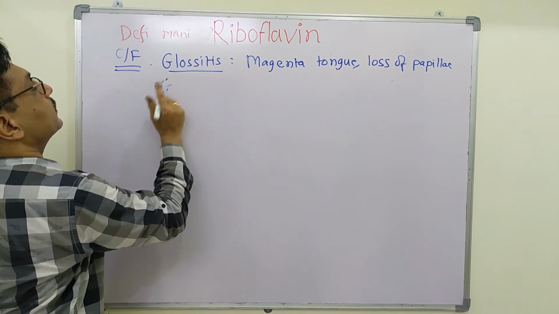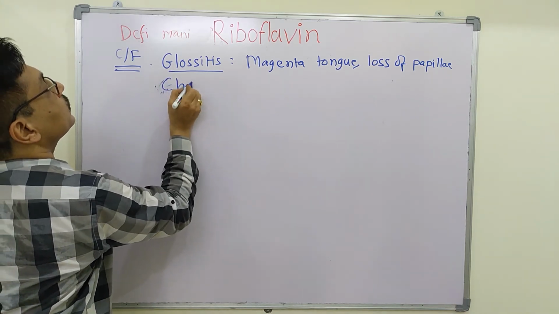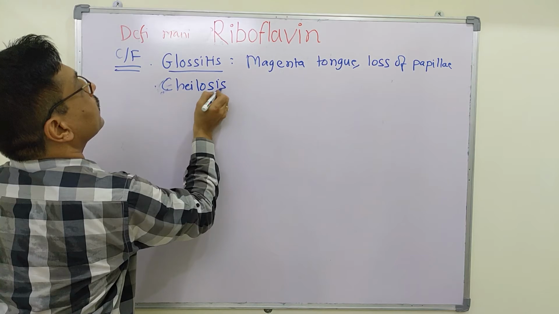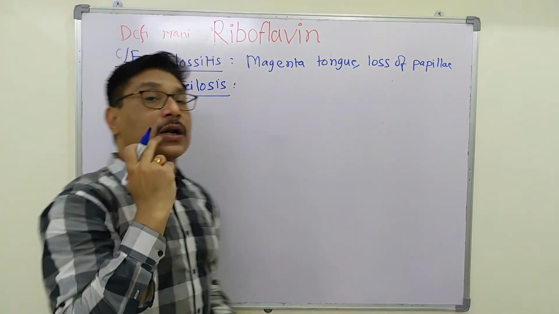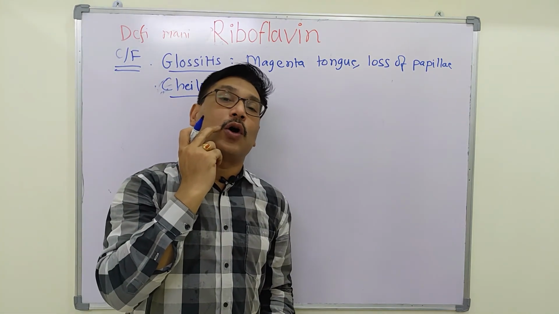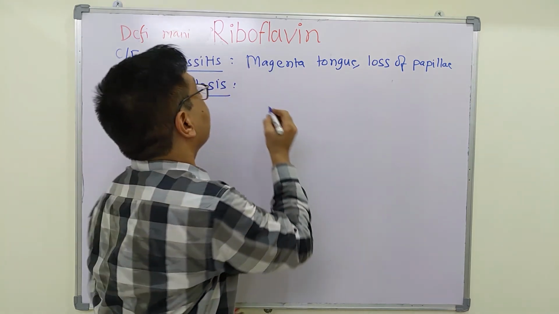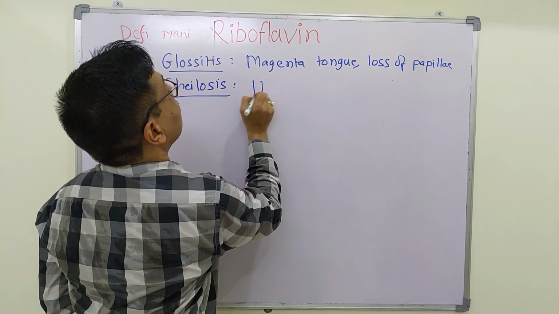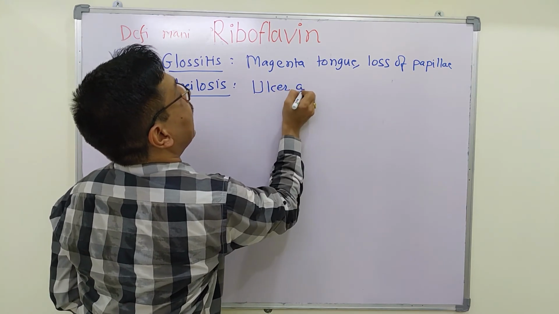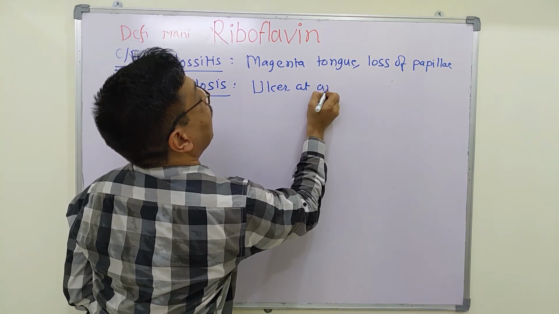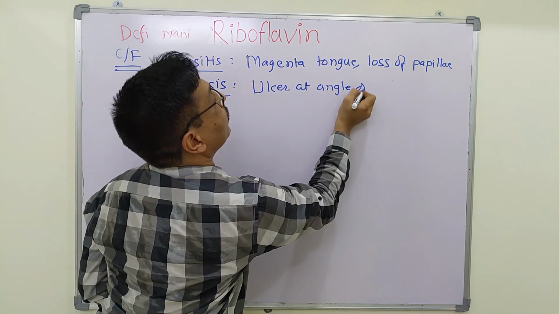Then cheilosis. There occurs ulceration or cracks at the corner of the angle of the lips or mouth. Ulcer at the angle of mouth.